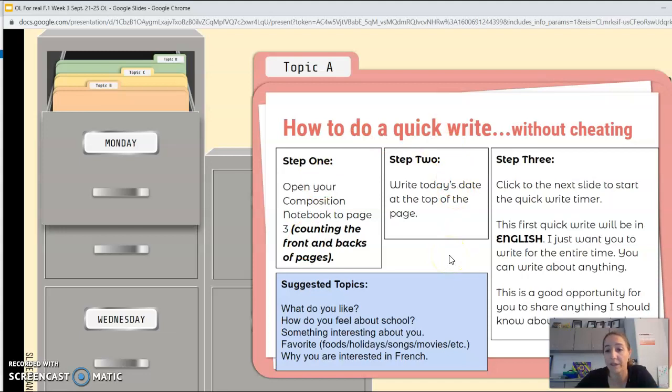Okay, when you write this, you are not typing. You are physically writing in your notebook, as I think I implied before, but just in case now you know. You're going to open up, and I'll show you where in a second, the assignment in Schoology. It's going to be like a slides presentation, and then there's going to be a slide that is for today's date or tomorrow's date. It's for September 22nd. So you're going to upload your picture from your composition notebook to that slide. If you have any questions about that, you can always ask me.